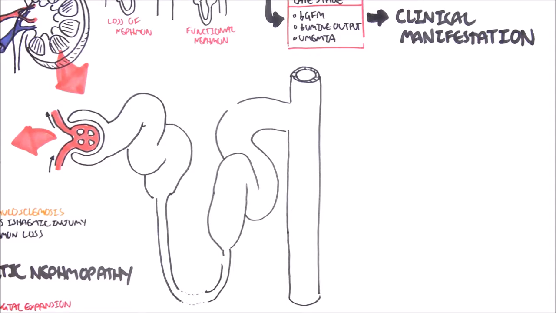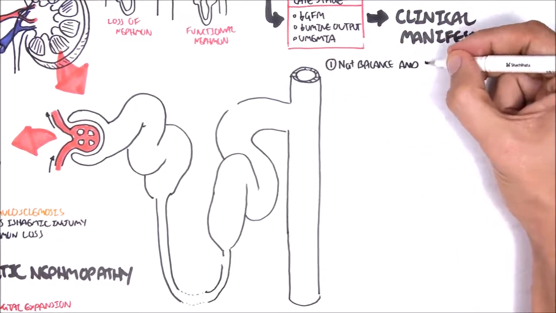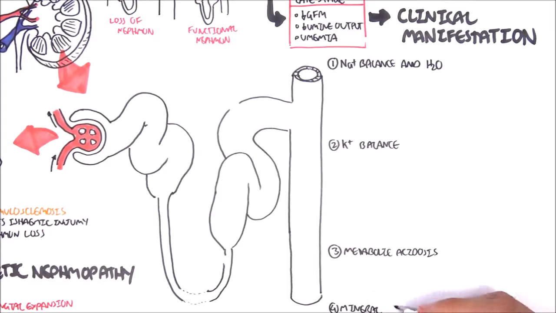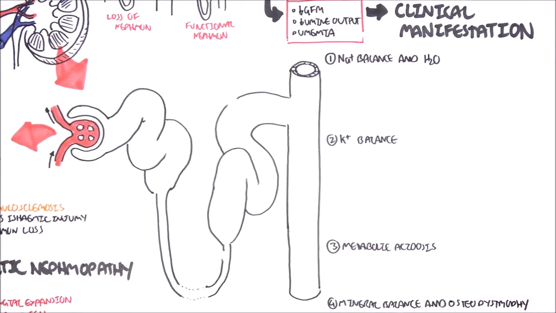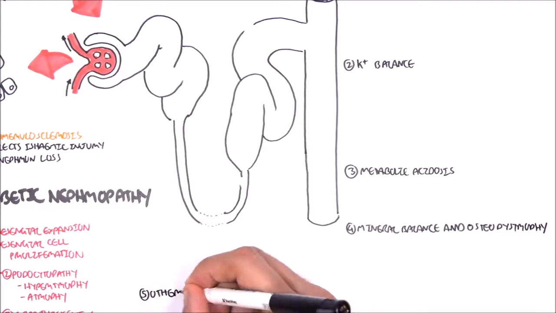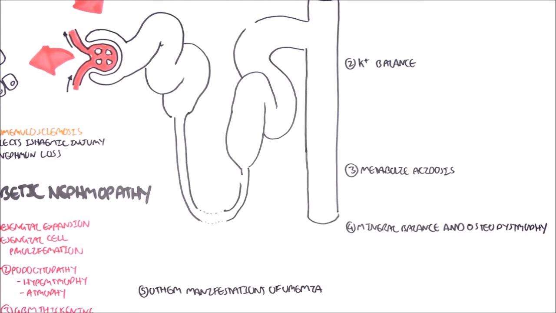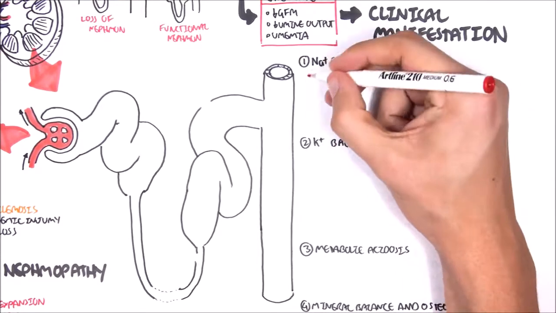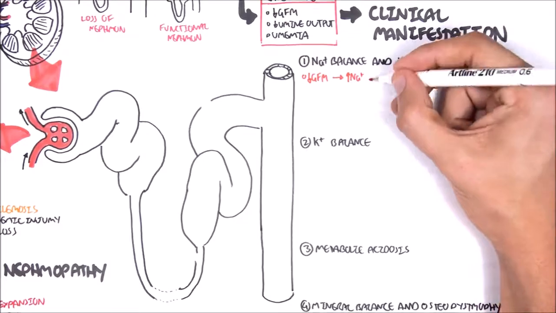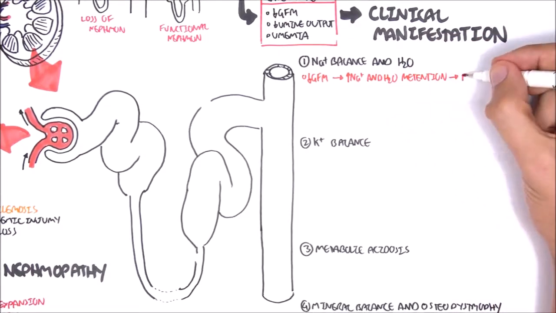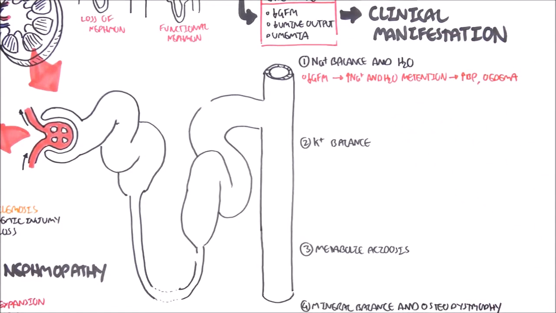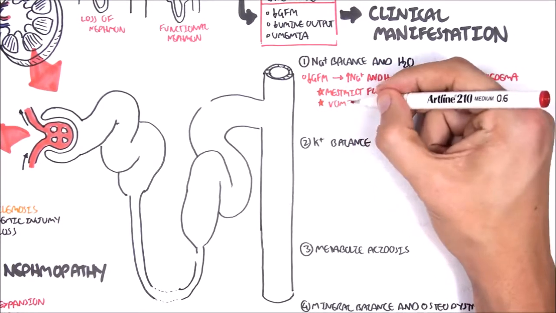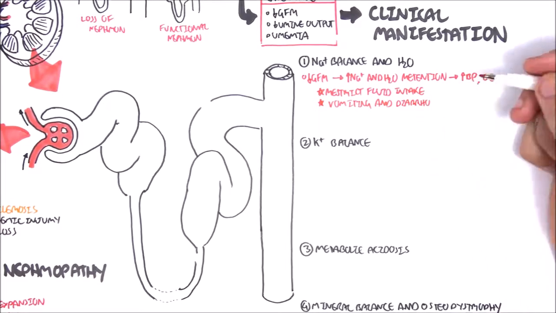So here in this part, we'll talk about disruption that occurs with sodium and water balance, disruption that occurs with potassium balance. We talk about metabolic acidosis, mineral balance, and osteodystrophy, and other manifestations of uremia. So let's begin by looking at sodium and water balance. A decrease in GFR leads to increase in sodium and water retention, which leads to an increase in blood pressure and peripheral edema.